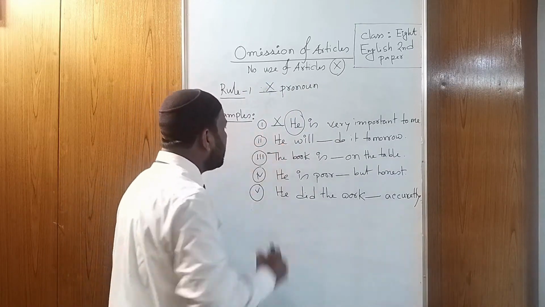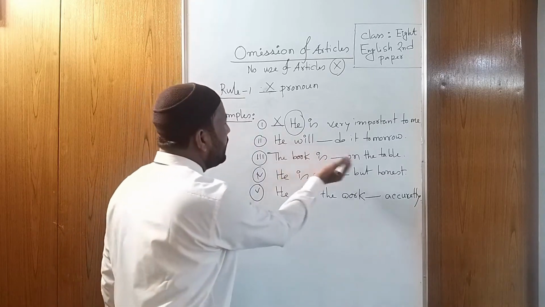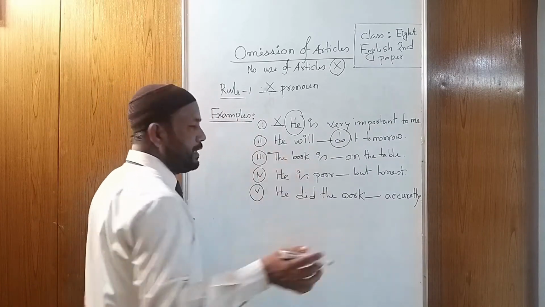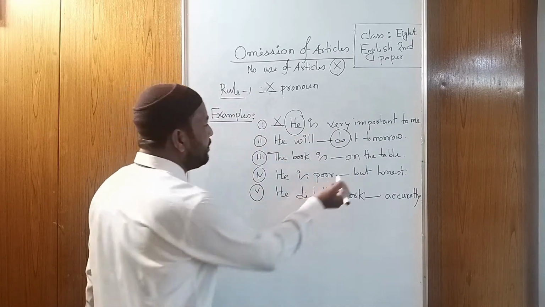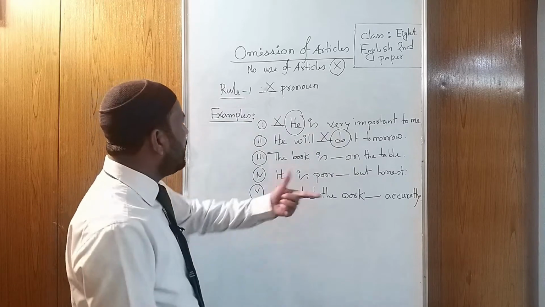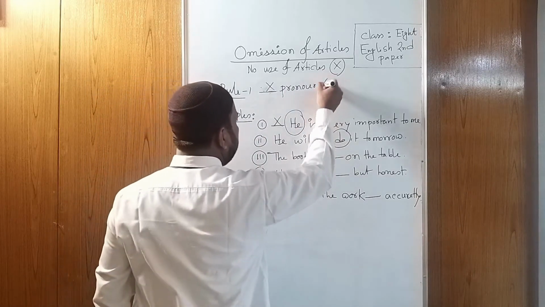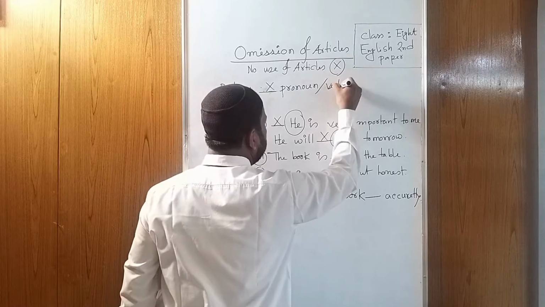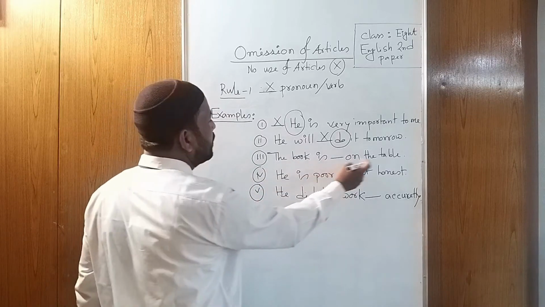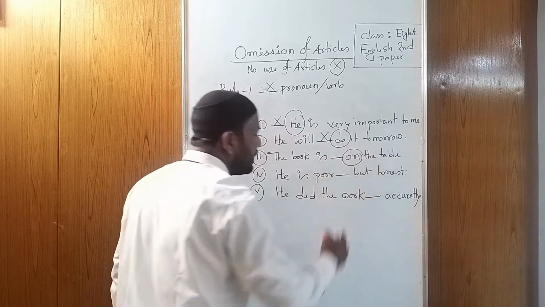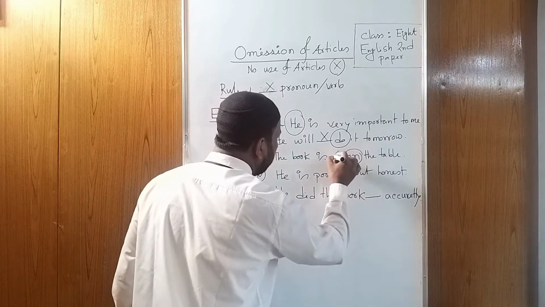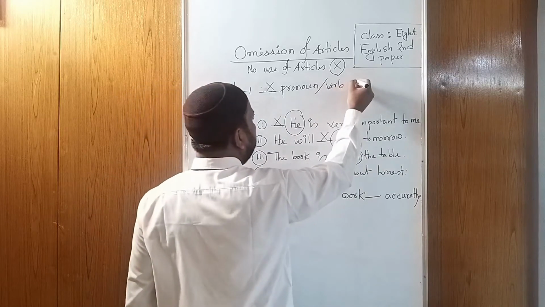Similarly, if you look at example number 2, "He will do it tomorrow." Here, "do" is a verb. If you see any verb before a gap, you have to use a cross. You can easily develop the rules here. Here you can write verb. Okay, the third example. "The book is on the table." Here "on" is a preposition. If you see any preposition before a gap, you have to use a cross. Now we write here preposition.